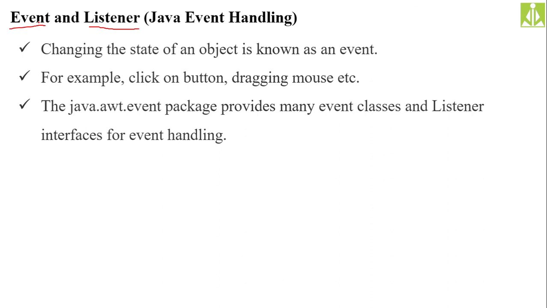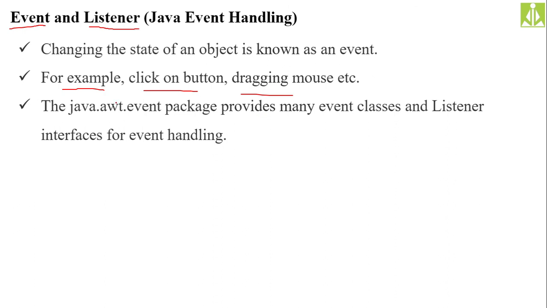Radio buttons, somebody is selecting a radio button, so selecting will change its state. Here I have given examples for different events: clicking a button, dragging the mouse, hovering on the application.